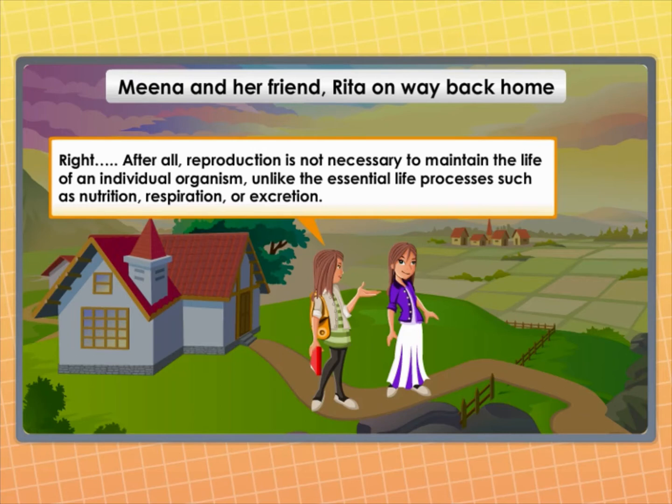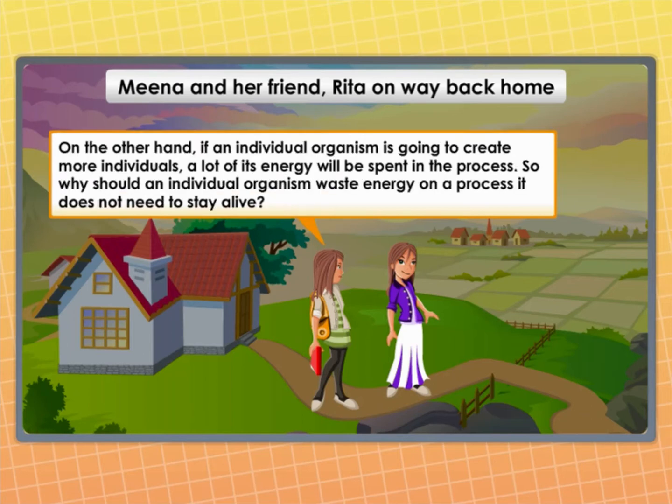On the other hand, if an individual organism is going to create more individuals, a lot of its energy will be spent in the process. So why should an individual organism waste energy on a process it does not need to stay alive?